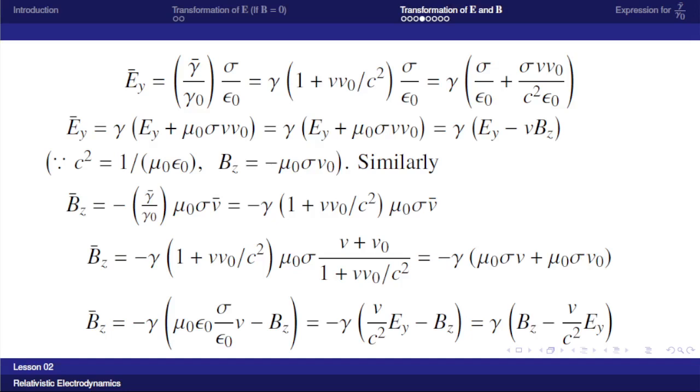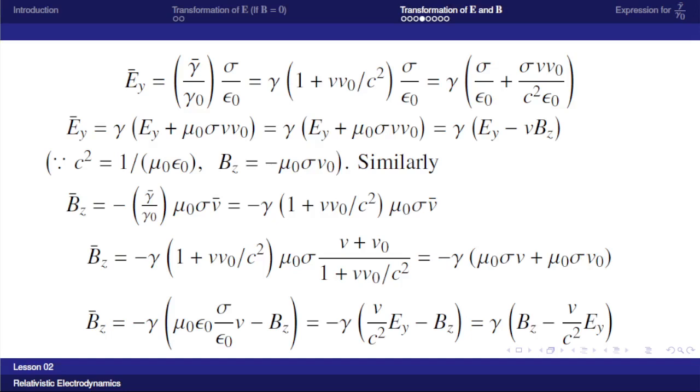That is equal to minus gamma into mu 0 sigma v. The 1 plus v0 by c square in the numerator and the denominator gets cancelled. Remaining will be minus gamma into mu 0 sigma v plus mu 0 sigma v0.